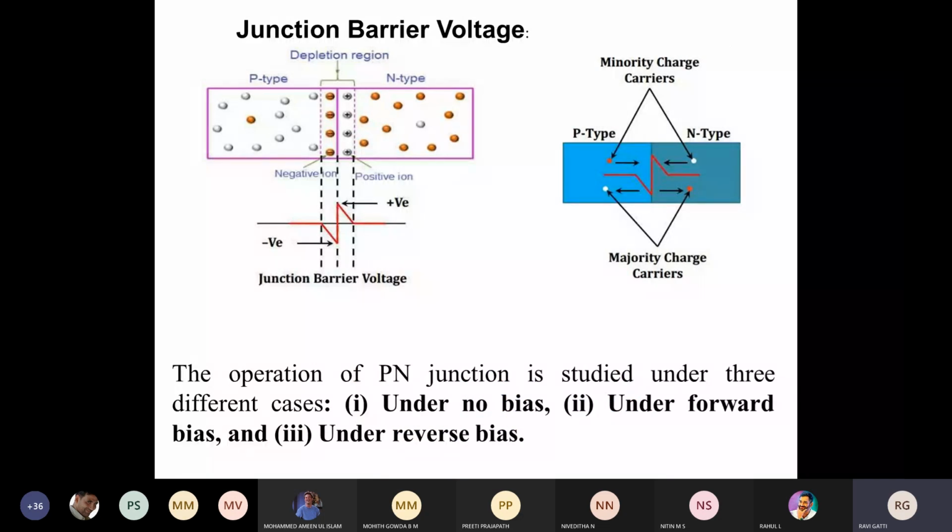As I told you, because of these immobile ions, the negative charge ions are here and positive charge ions are there. Therefore a voltage difference exists in this barrier potential, or the depletion region. Similarly in the n-type material, because of the positive ions deposited across the junction, a positive voltage difference will be created in this junction.